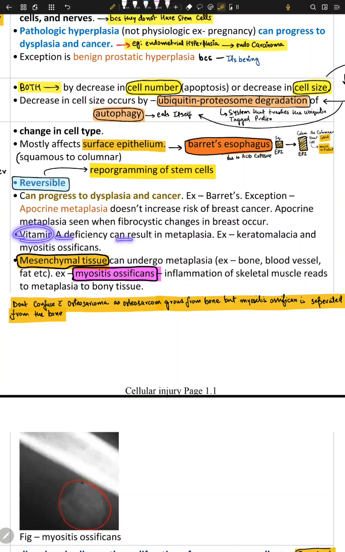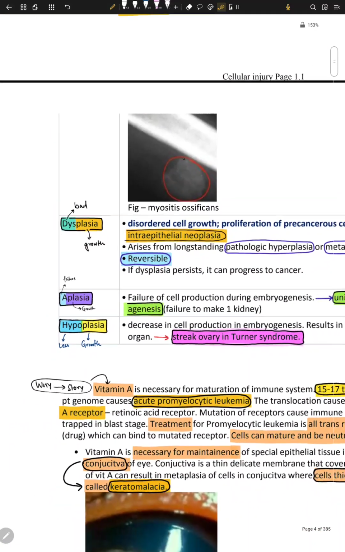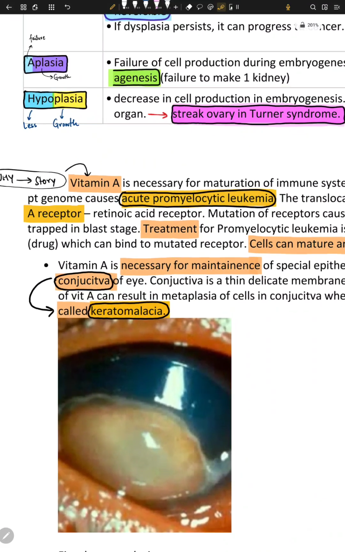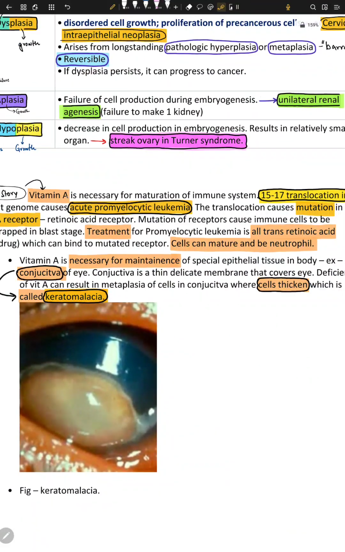Vitamin A deficiency can result in metaplasia, of course. For example, keratomalacia and myositis ossificans. I will tell you about these. What about vitamin A? Well, let's go a little bit deeper into vitamin A. The story of vitamin A is that vitamin A is necessary for the maturation of immune cells.